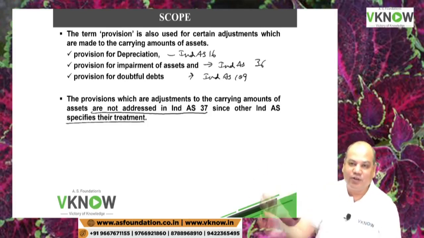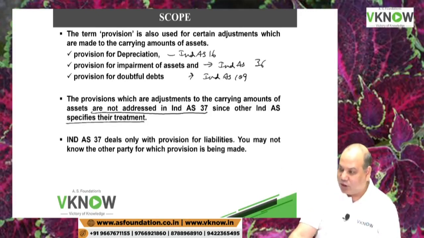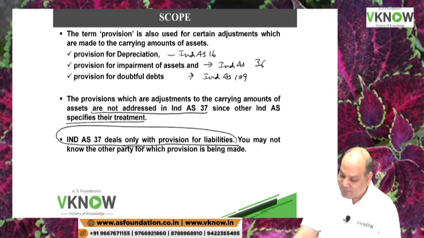Debtor is a financial asset. So the allowance for bad debt will be covered by Ind AS 109. Ind AS 37, underline it if you have the hard copy of the book, only deals with provision for liabilities.